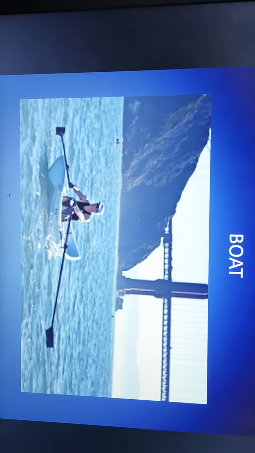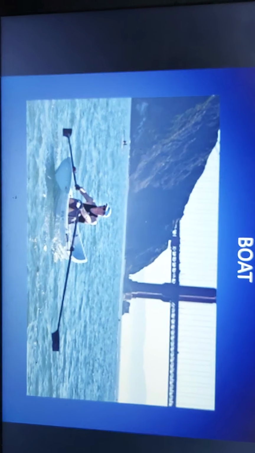Yes, let's do it again. Boat and ship are some means of water transport. Yes. Now, do you want to see boat and ship with ma'am? Come, I'll show you. So, children, can you see boat?